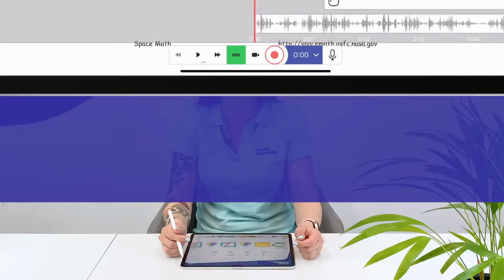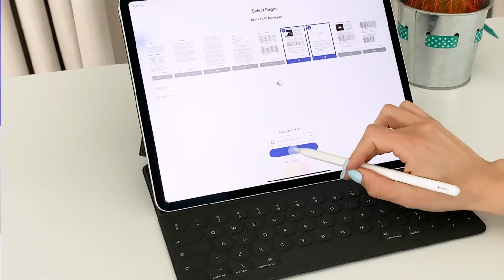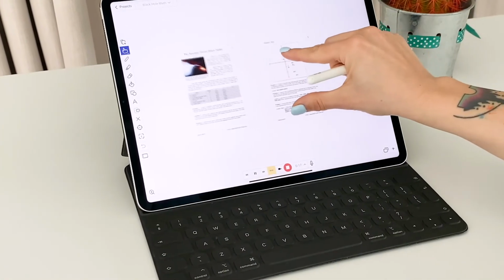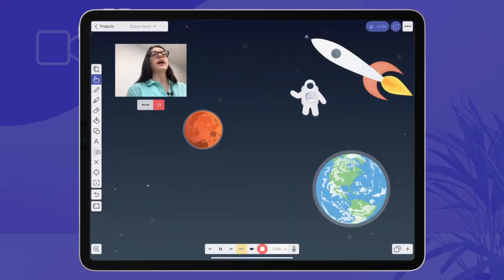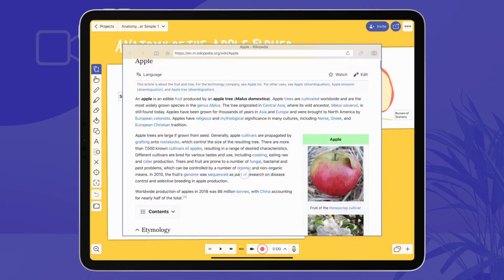in one go. Explain Everything also supports multiple content formats, meaning you can add almost anything you want to the canvas, be it an image, GIF, text box, sticky note, a selfie video of yourself explaining, and even an entire live browser. Happy recording!